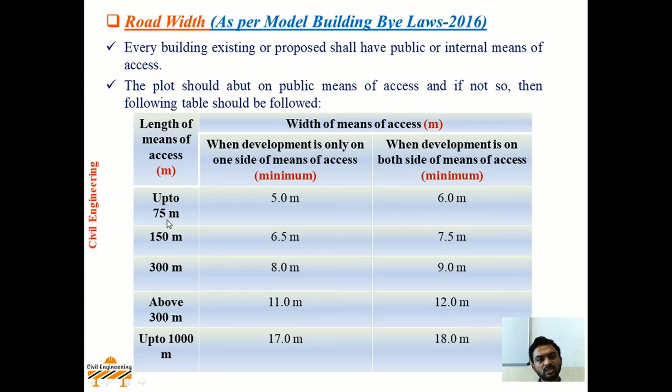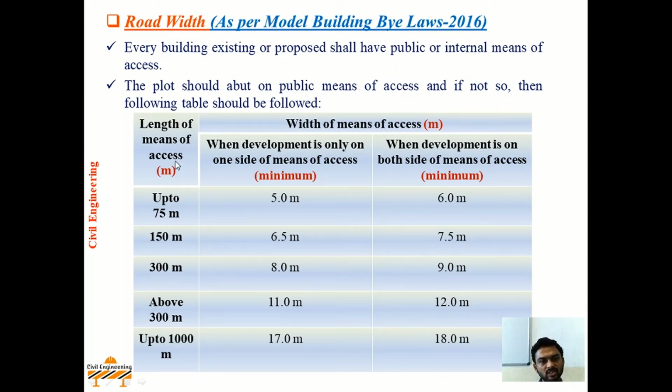Now when length of means of access is up to 75 meter, road width will be 5 meter provided when development is only on one side of means of access, and when development is on both the sides of means of access, minimum road width will be 6 meters. Second, when length of means of access is up to 150 meters, then road width will be 6.5 meter when development is only on one side of means of access, and road width will be 7.5 meter minimum when development is on both the sides of means of access.